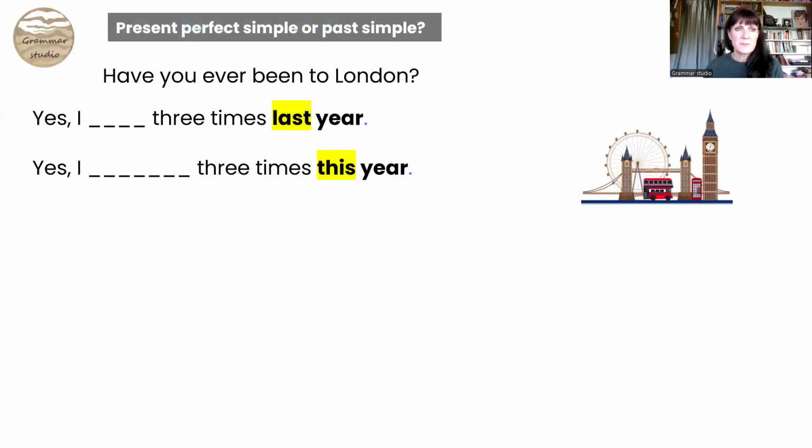What about this? Have you ever been to London? Yes, I blank 3 times last year. Or yes, I blank 3 times this year. What's the first one? Yes, I went 3 times last year. And yes, I've been 3 times this year.